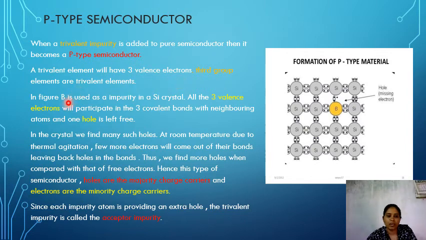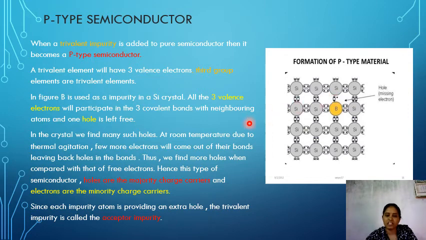In the figure, boron is used to dope a silicon semiconductor crystal. Here this is a pure silicon crystal, and we are going to add trivalent impurities. I am using boron, which belongs to the third group. Boron has three valency electrons and silicon has four. So out of four electrons, three are involved in covalent bonds, but one electron is lacking. This lack of an electron creates a hole.